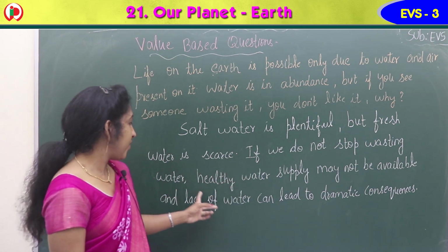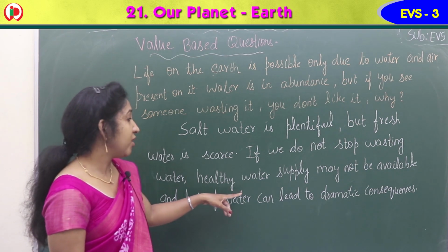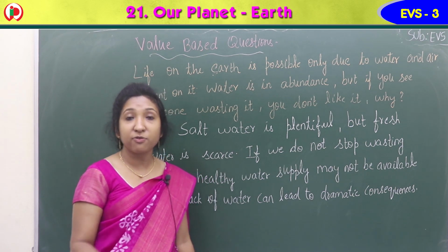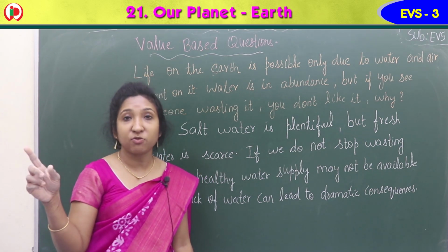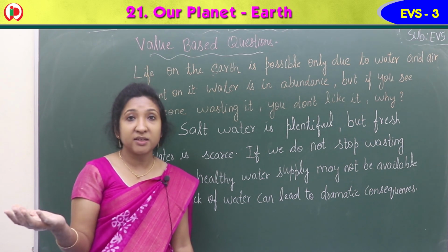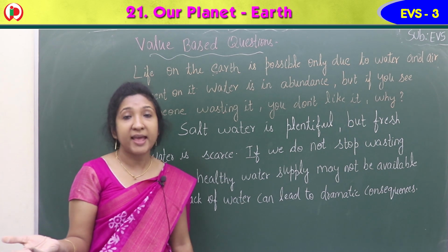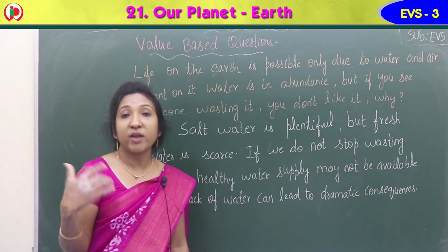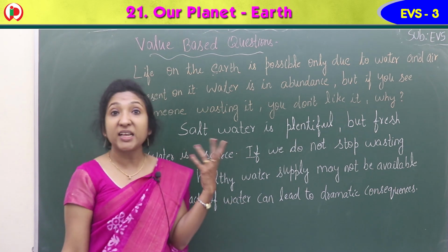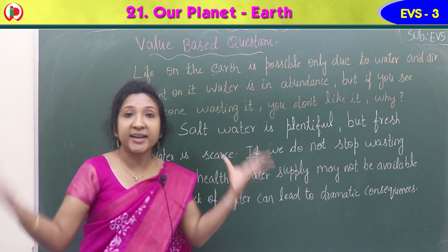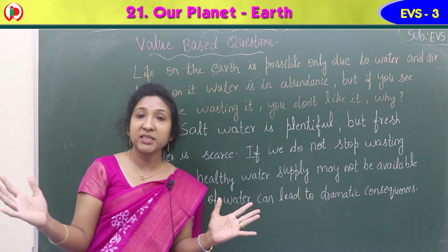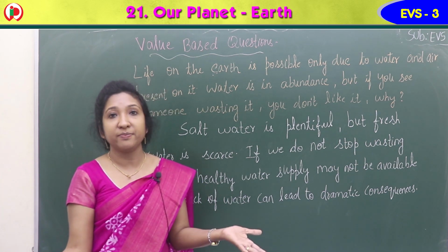If we do not stop wasting water, healthy water supply may not be available, and lack of water can lead to dramatic consequences. If we go on wasting water, what happens? Water won't be available for our uses, and the healthy water that we need won't be there. Then it leads to dramatic consequences. The result will be sudden. Suddenly the water won't be there, life becomes difficult, people die also without water, isn't it?